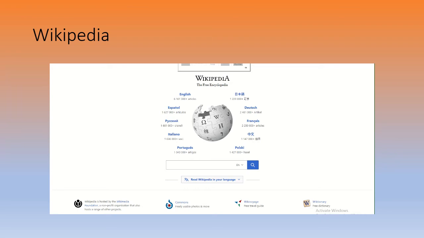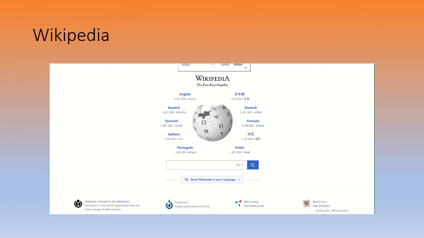Like Google is an okay place to start. Like Google Scholar is an okay place to start. Wikipedia is, I think, a great place to start, but it's not a great place to finish. Just like Google Scholar wasn't a great place to finish. We needed to enter that information into our own databases on the Medicine Hat library landing page, right, in order to find the actual article because of the fact that we had to pay something.